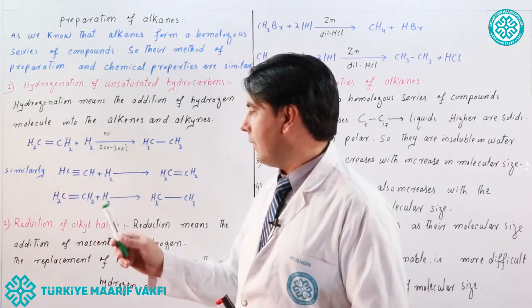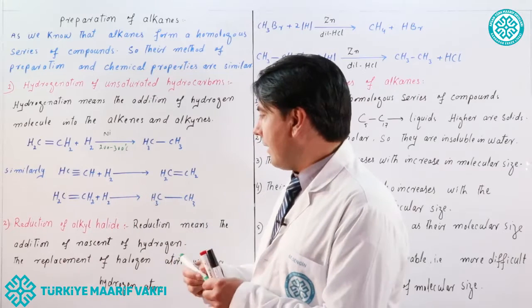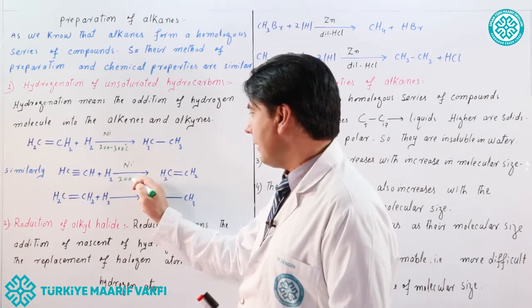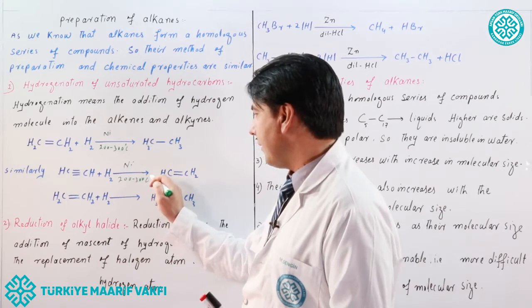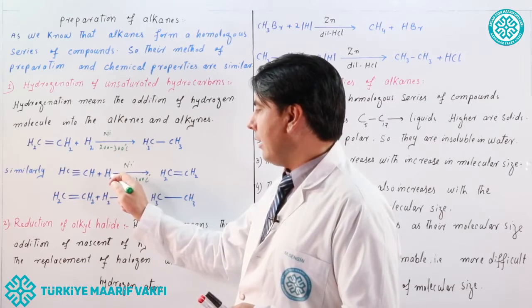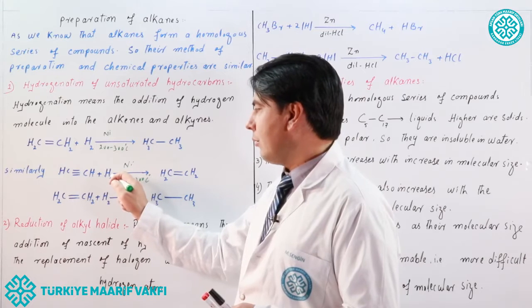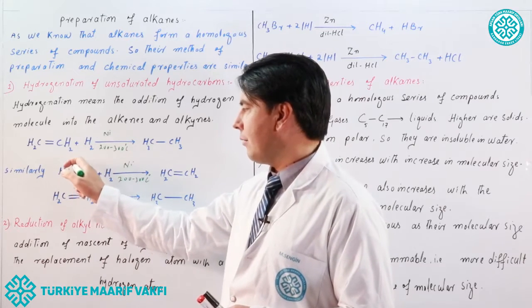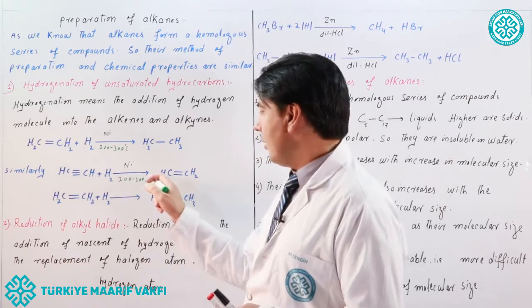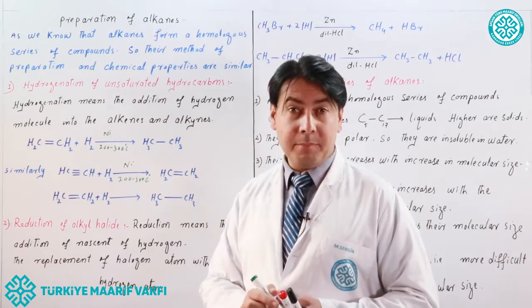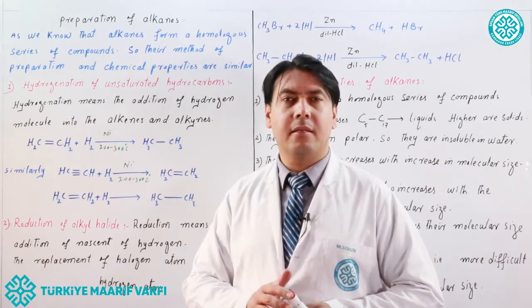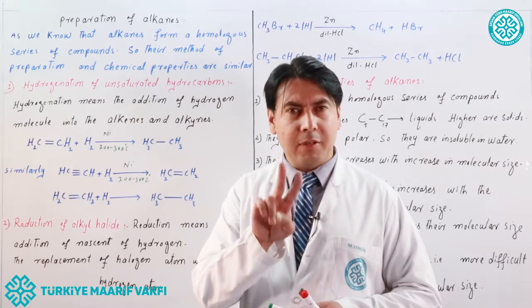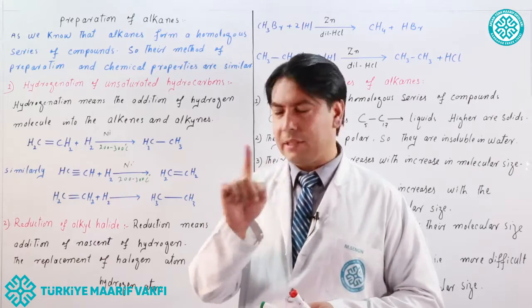Similarly, this is an alkyne, with a triple bond. Again, in the presence of nickel as a catalyst and 200 to 300 degrees C temperature, one hydrogen molecule converts into two hydrogen atoms, and one hydrogen atom attaches to this carbon and another attaches to this carbon by breaking the pi bond. So an alkene is formed. One pi bond disappears, and as a result, two strong sigma bonds are formed, hydrogen-carbon and hydrogen-carbon.